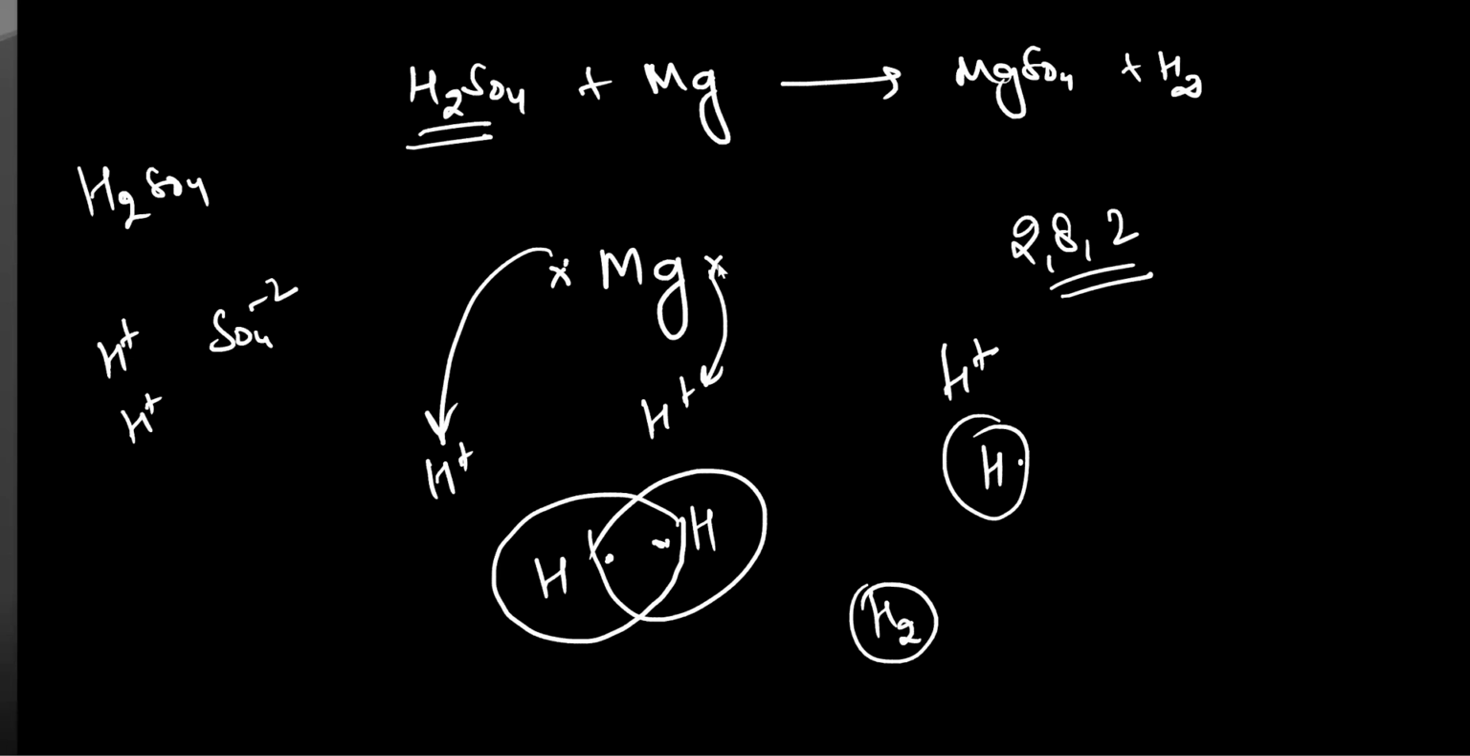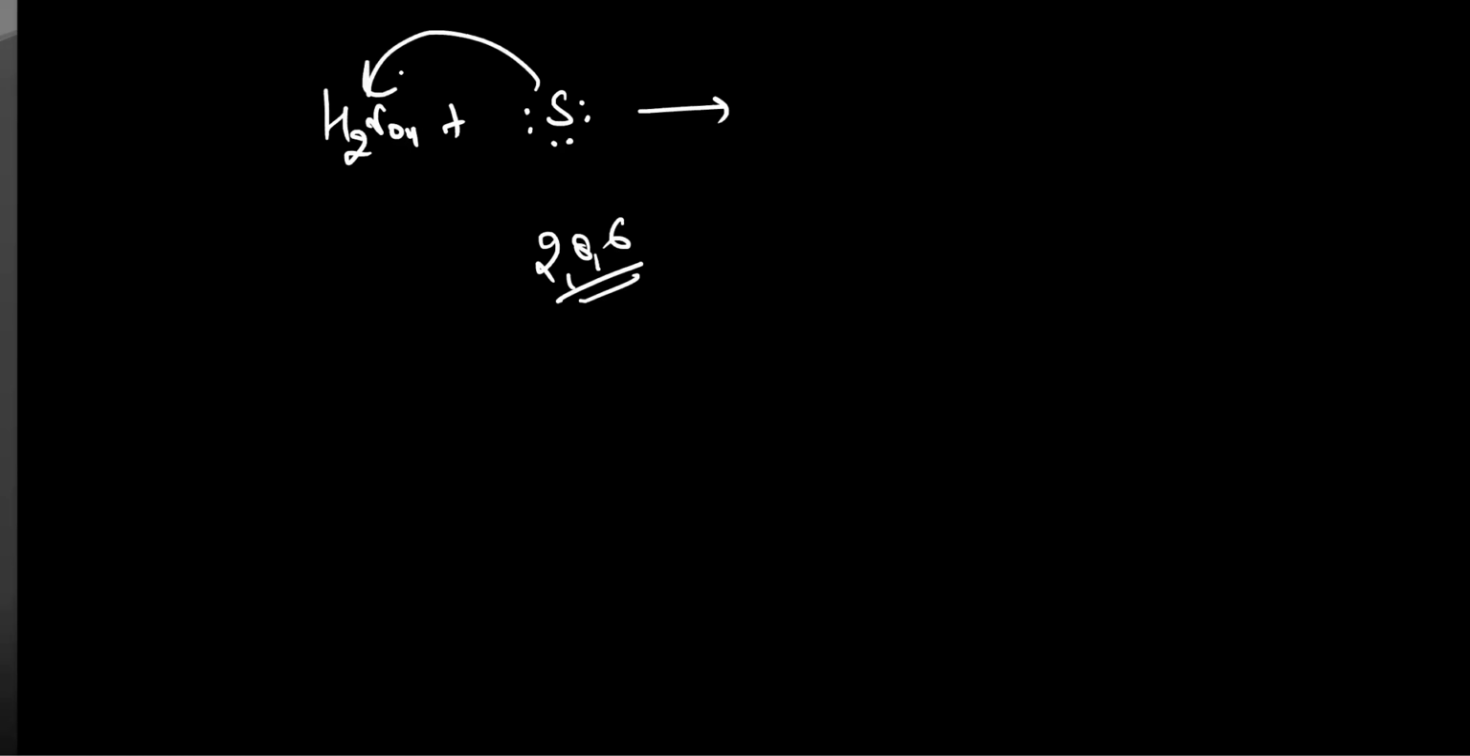But if instead of magnesium we have some element that is already electron deficient, which is not ready to donate, for example sulfur reacting with H2SO4, it will not give you sulfur sulfate plus hydrogen gas. Why? Because sulfur has 6 electrons in its outermost shell. It is already electron deficient and needs 2 electrons to complete its octet. It has 2, 8, 6 electronic configuration, so it will not donate.